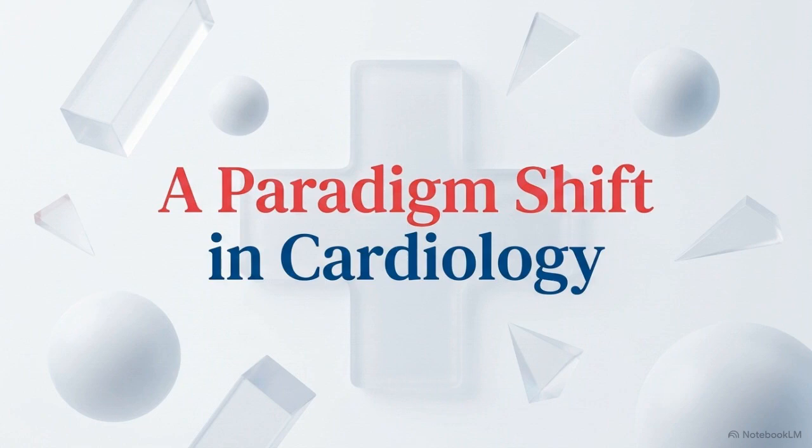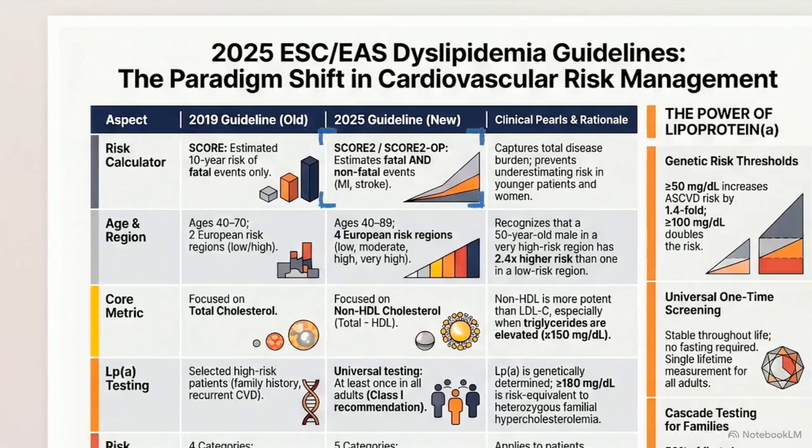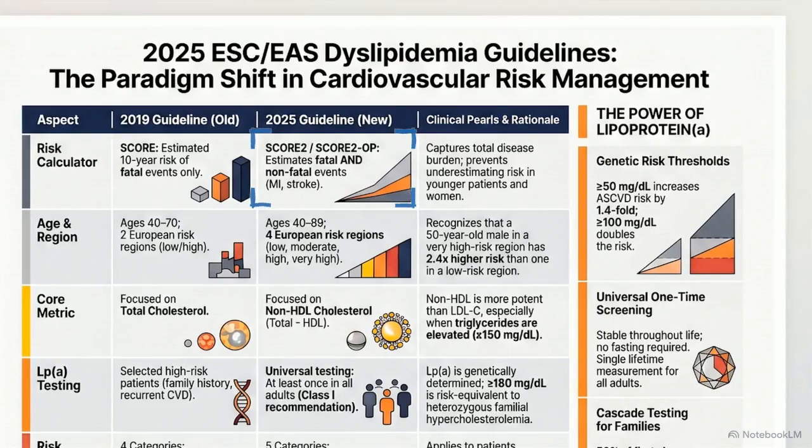The 2025 ESC EAS Dyslipidemia Guidelines by Dr. Sina Rafat replace the previous 2019 framework with new predictive models and universal screening mandates. The 2019 SCORE model estimated 10-year fatal event risk for patients aged 40 to 70. The new SCORE 2 models expand this significantly.